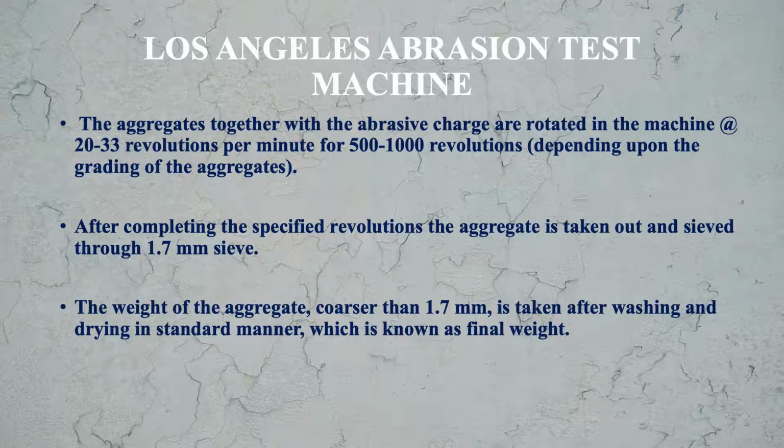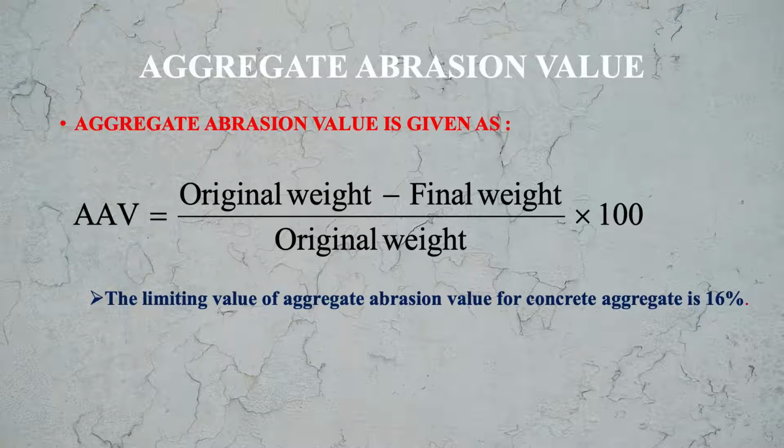After completing the specified revolutions, the aggregate is taken out and sieved through a 1.7 mm sieve. The weight of the aggregate coarser than 1.7 mm is taken after washing and drying in a standard manner, which is known as the final weight. Now the aggregate abrasion value will be calculated by the formula: original weight minus final weight, divided by original weight, into 100. This will give us the aggregate abrasion value.